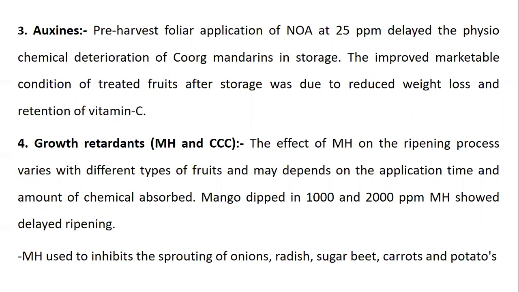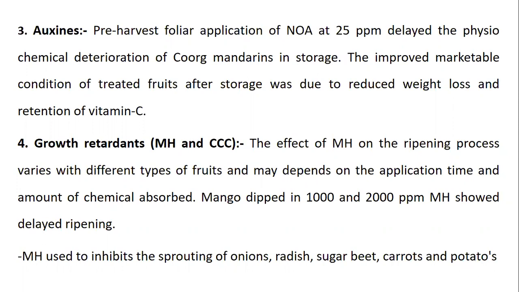Next is the auxins. Okay, the auxins: pre-harvest foliar application of NOA, that is naphthoxyacetic acid, at 25 ppm delayed the physicochemical deterioration of mandarin in storage. Okay, the improved marketable condition of treated fruits after storage was due to reduced weight loss and the retention of vitamin C. Hence, by the use of auxins, we can retard or delay the ripening process.